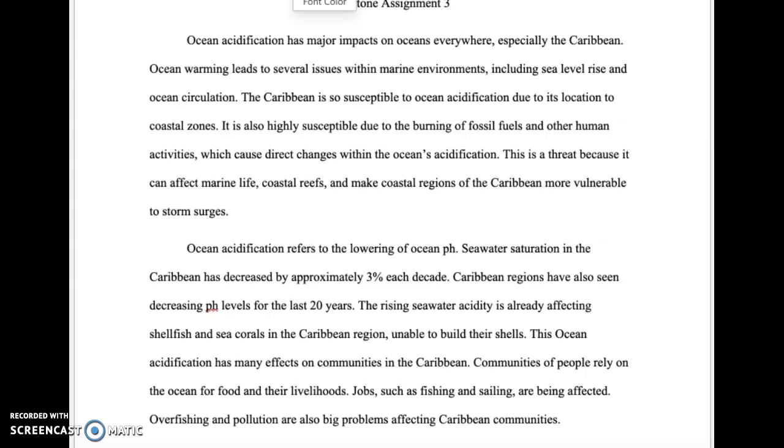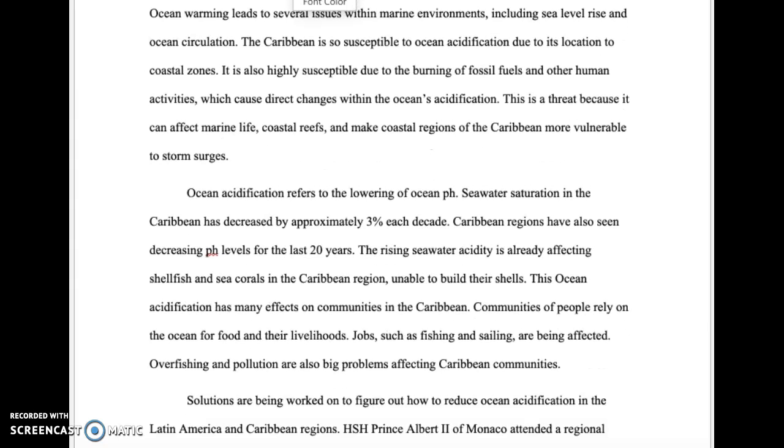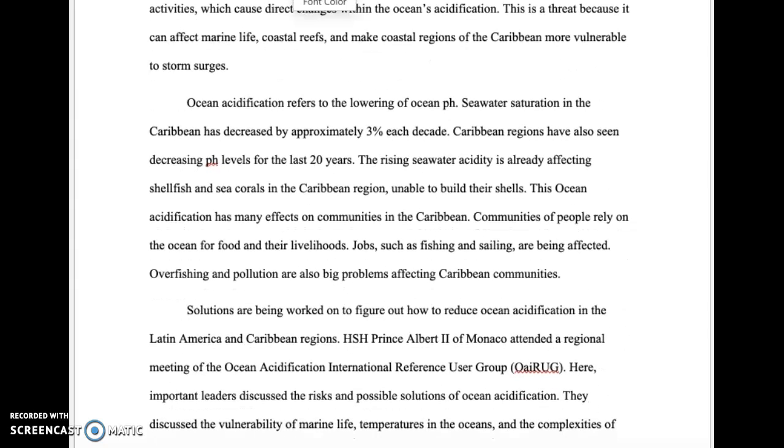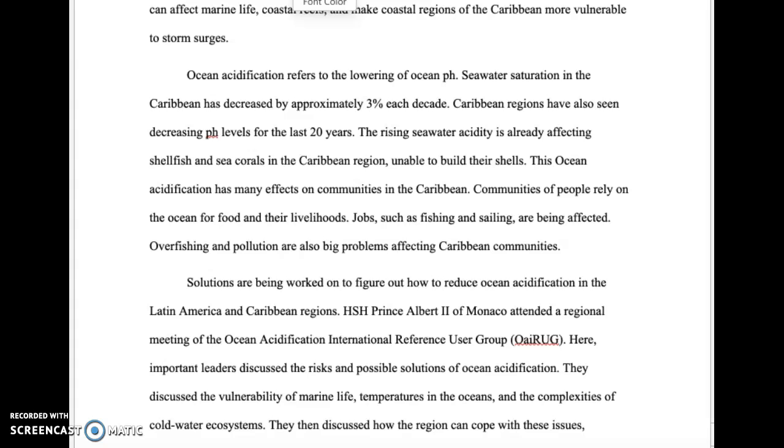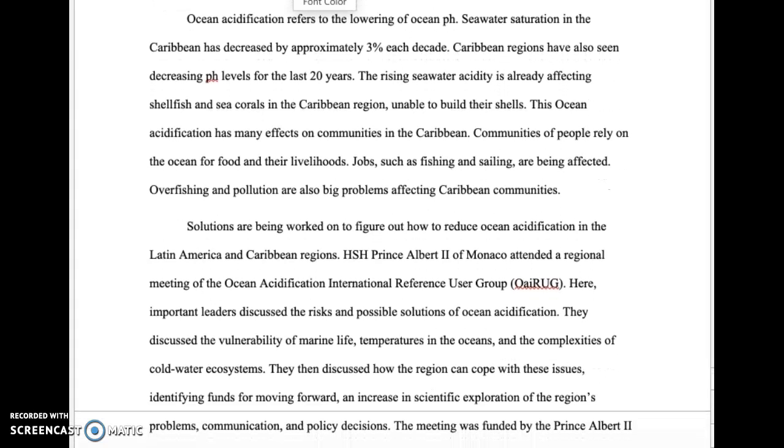acidification. This is a threat because it can affect marine life, coastal reefs, and make coastal regions of the Caribbean more vulnerable to storm surges. Ocean acidification refers to the lowering of ocean pH levels. Seawater saturation in the Caribbean has decreased by approximately 3% each decade.